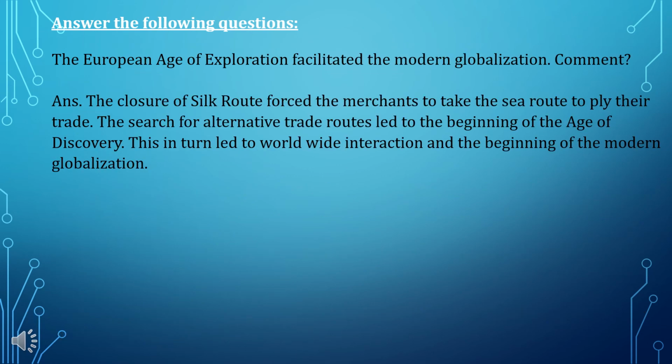The European age of exploration facilitated the modern globalization. Comment. Answer. The closure of Silk Route forced the merchants to take the sea route to ply their trade. This search for alternative trade routes led to the beginning of the age of discovery. This in turn led to worldwide interaction and the beginning of the modern globalization.